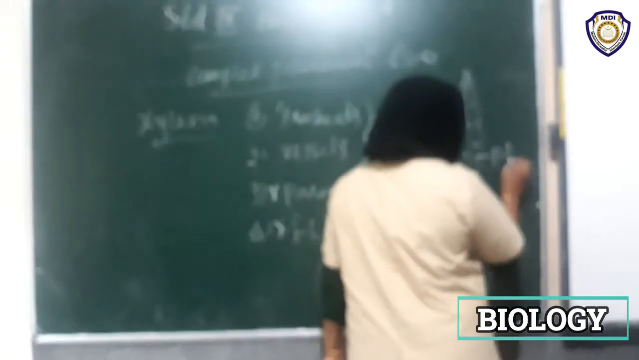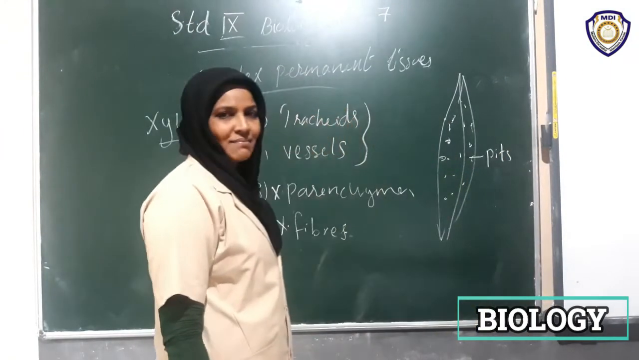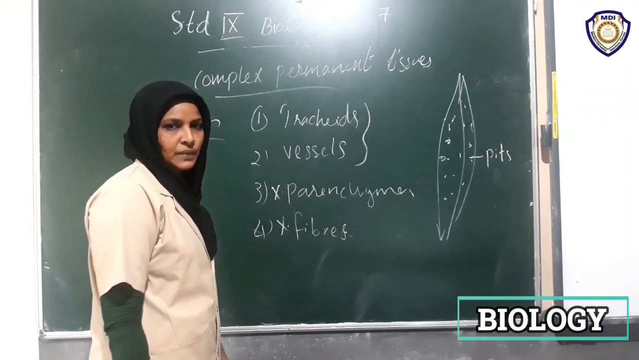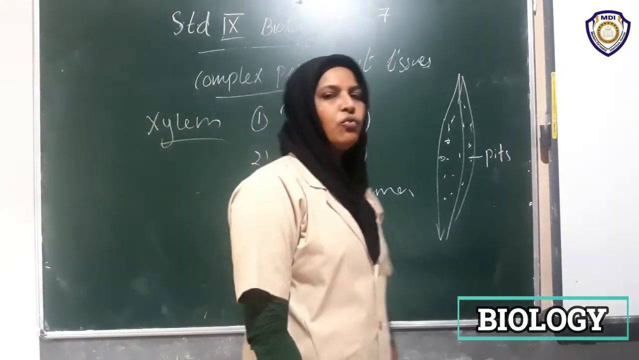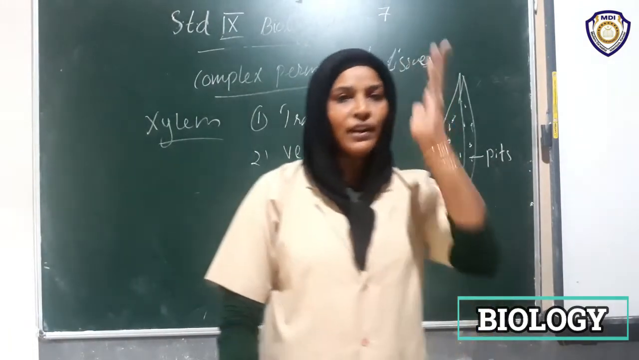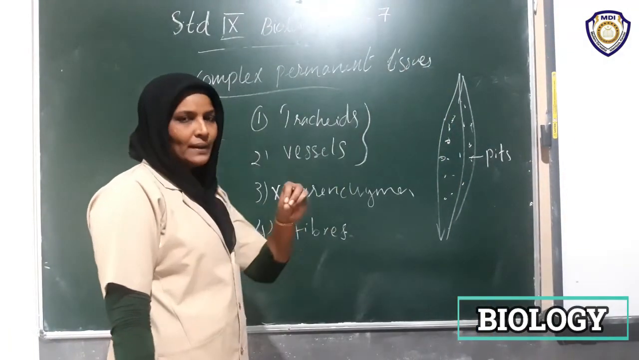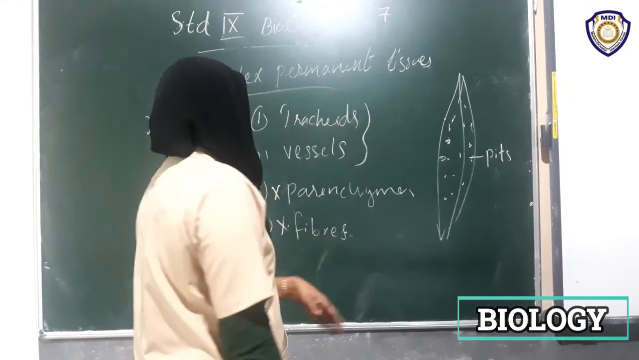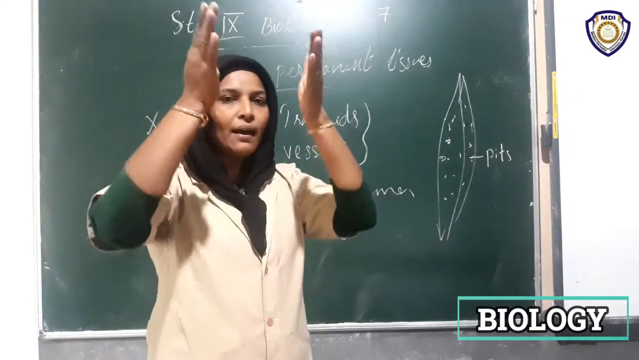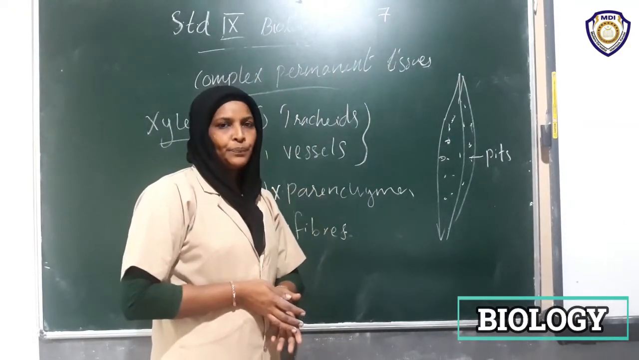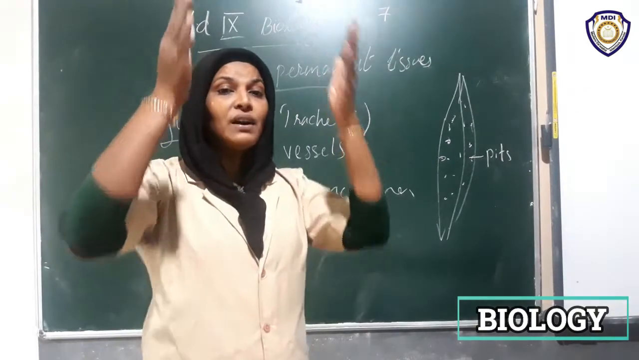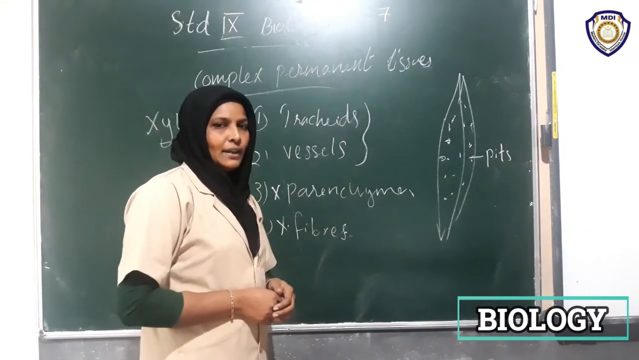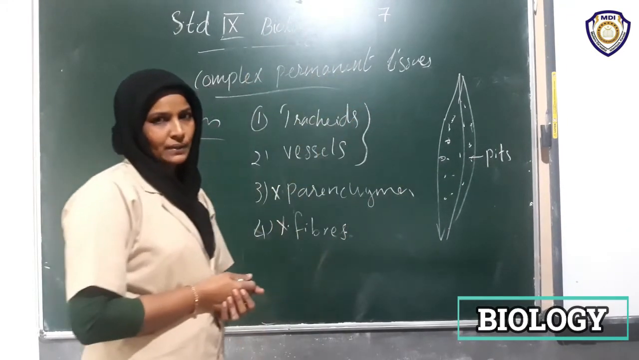What is the need of pits in tracheids? What is the role of pits? You know that it prevents the flow of water backwardly, only in one direction. It opens and water flows upwards and then it closes. Tracheids and vessels are tubular in nature, so they conduct water and minerals in upward direction.